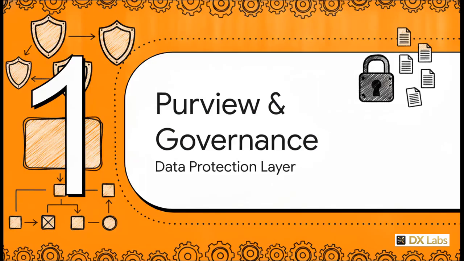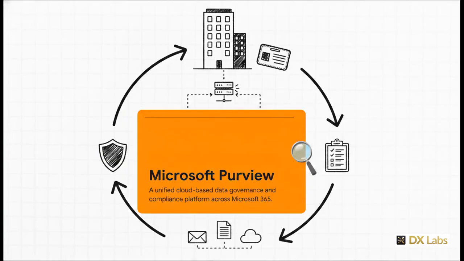All right, Part 1, Microsoft Purview and governance. This is the foundational data protection layer you absolutely have to know for Microsoft 365 administration. Think about a secure corporate office building. You wouldn't just let anyone wander into the CEO's office or the server room, right? You'd use a centralized security badge system to control who goes where. In the digital world, Microsoft Purview is that unified security badge system.